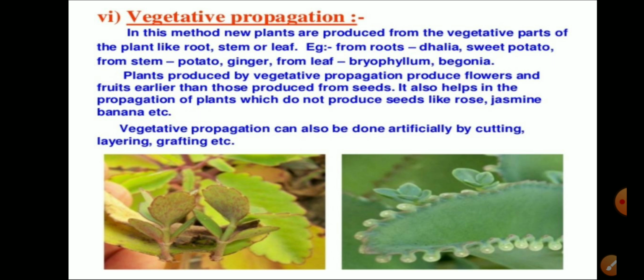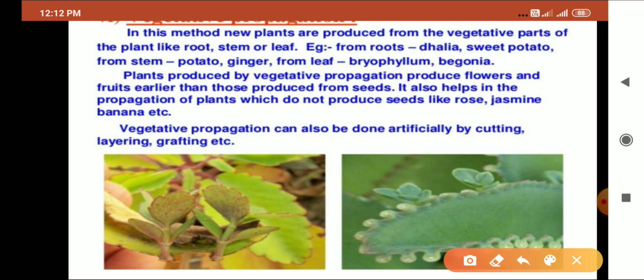In the diagram it is very clearly shown that we have bryophyllum, where the buds present on the notches on the margin of the leaf develop into a complete organism, as shown in the left figure.